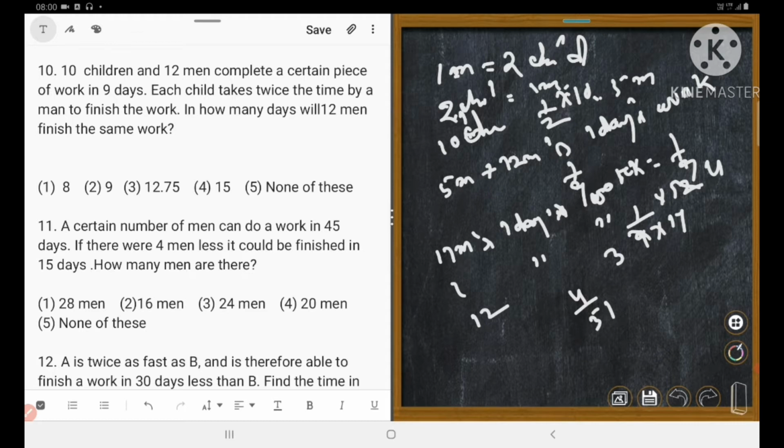That number is equal to, this is the part. Part means how many? 51 upon 4 days.